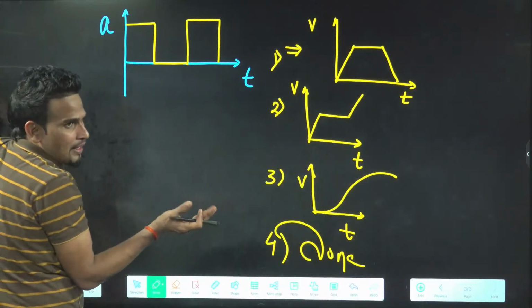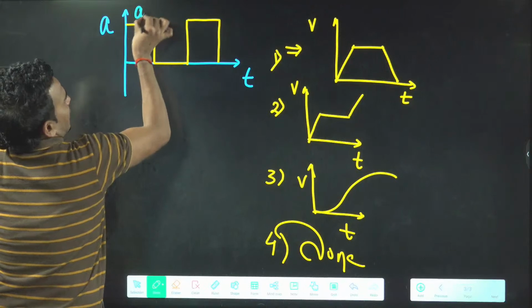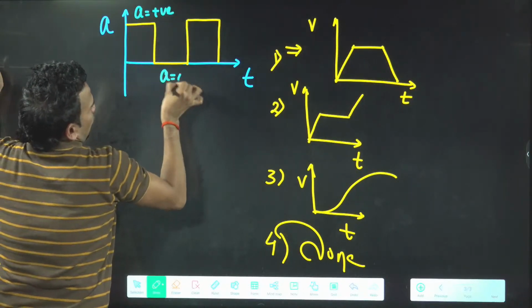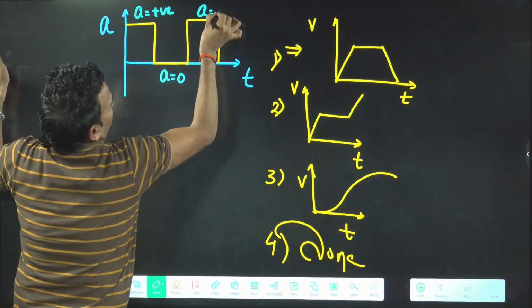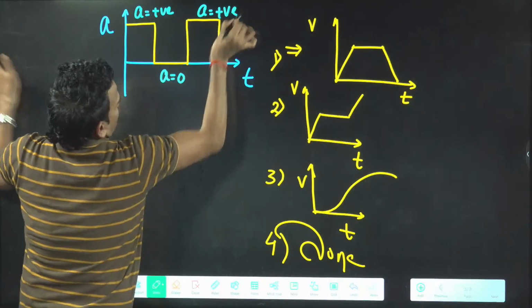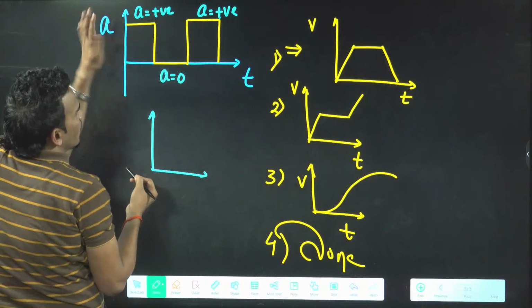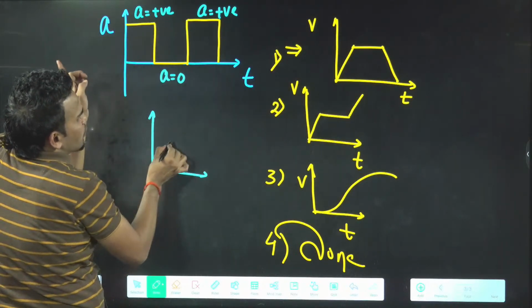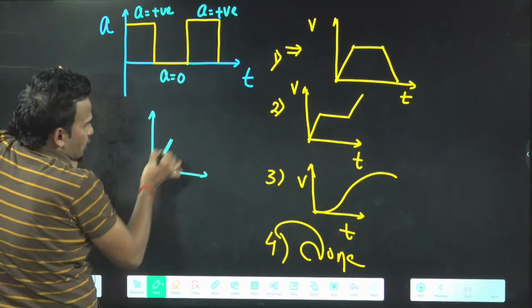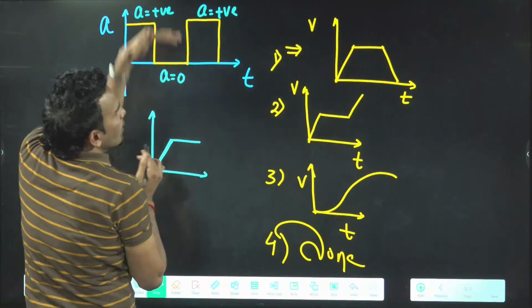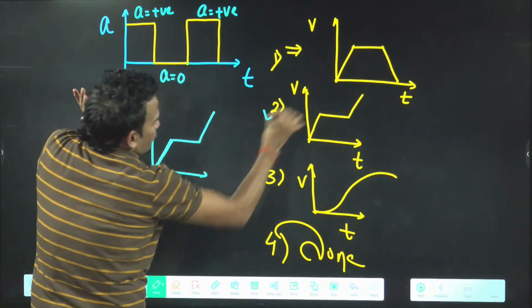Nothing to worry. I will simply say, sir, here acceleration is constant positive. Here acceleration is 0. Here acceleration is constant positive. This is how the velocity time graph will come, sir. Acceleration constant positive means slope will be constant and positive. Then acceleration 0 means slope will be 0. Then again constant positive is the graph.